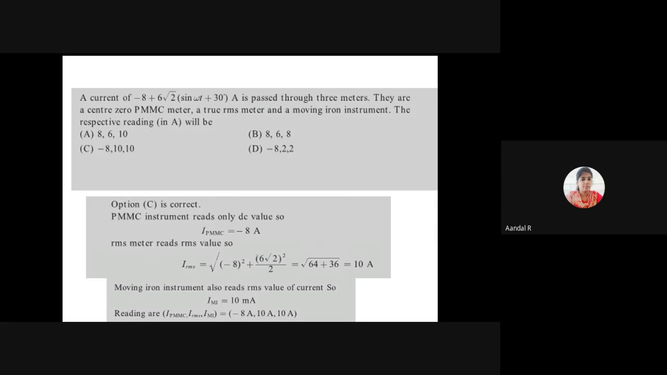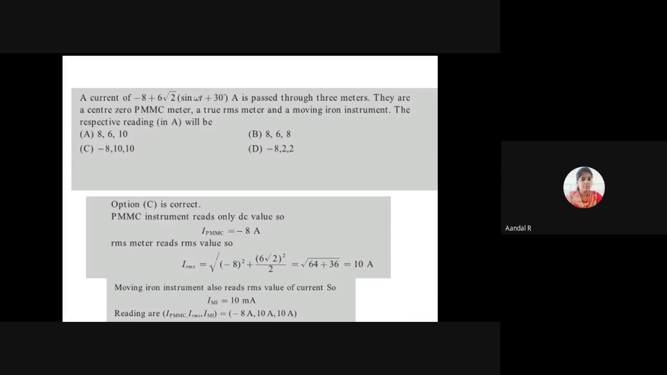The second meter is a true RMS meter. A true RMS meter always reads the RMS value. The formula for RMS value is I RMS equal to root of minus 8 the whole square plus 6 root 2 the whole square divided by 2. By simplifying this, I get the RMS value of current as 10 ampere.